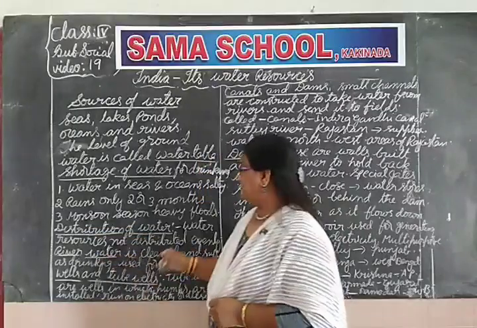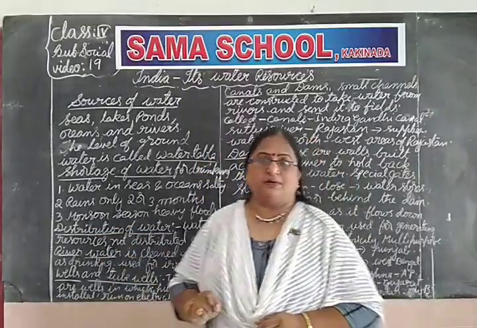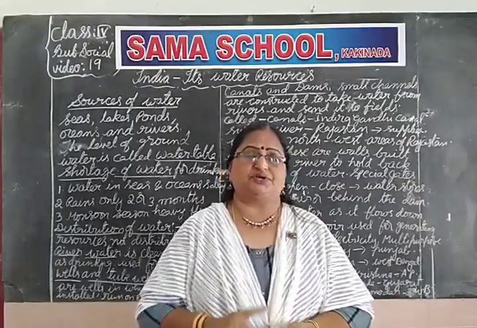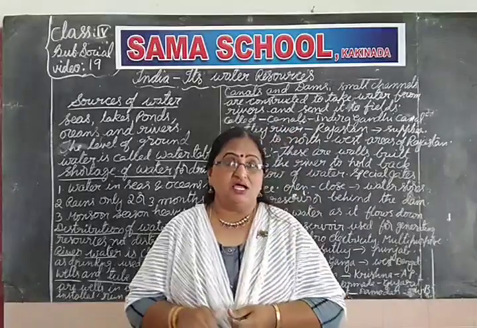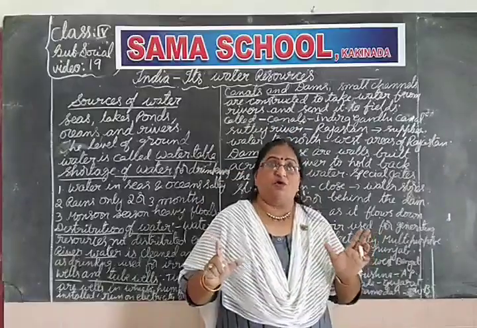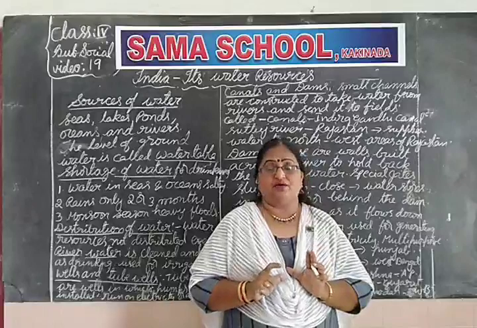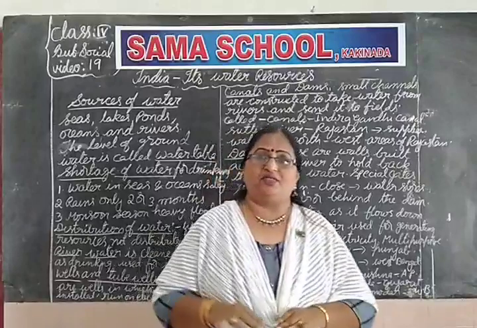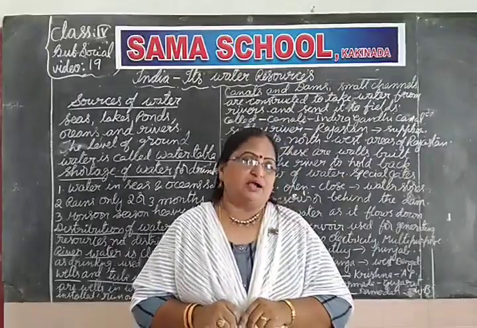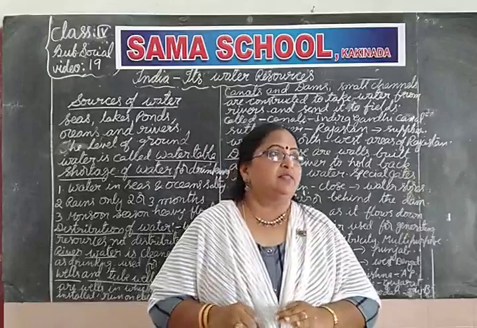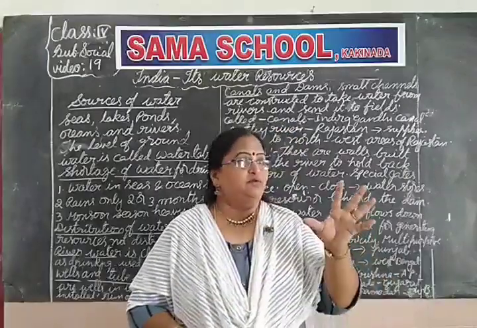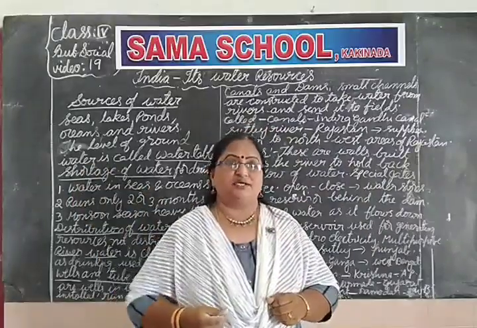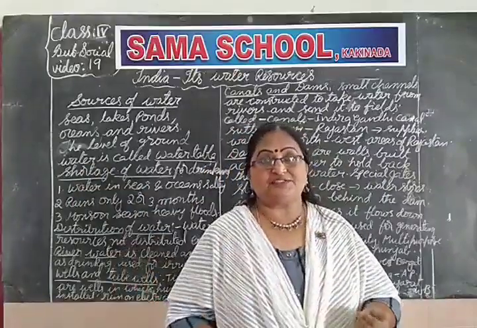Right? And the next one is distribution of water resources on the earth. These water resources, whatever we have, oceans, seas, rivers, ponds and lakes, are not evenly distributed on the land. Understand, children? Not evenly distributed. That means somewhere rivers are there, in one place seas are there, in one place oceans are there, in some places lakes, some places ponds.